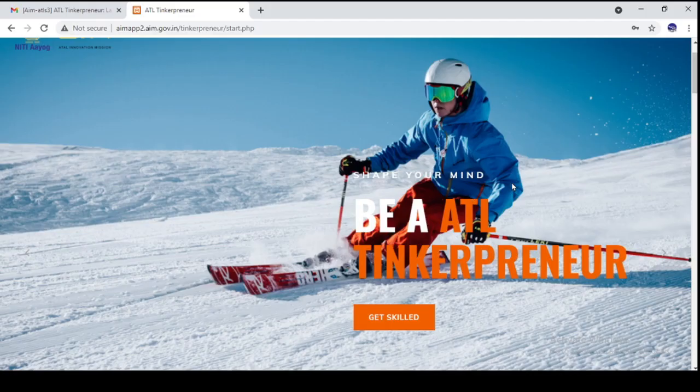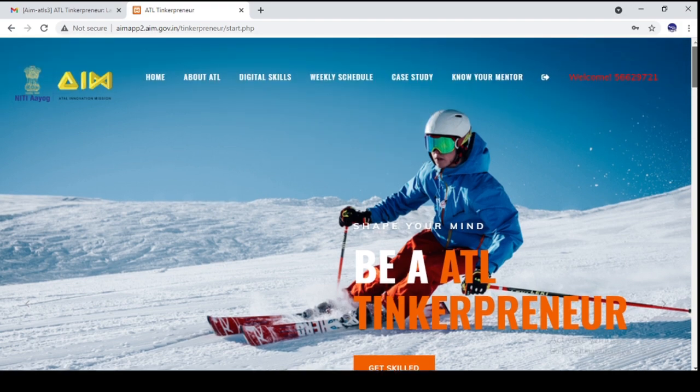I have tried a lot but could not log in from the mobile, so I switched to desktop. Here also you can see, my main objective is to show you how this website works. After giving my email ID and password, this is the screen you will see. This is the ATL Innovation Mission logo, and these are some tabs, I mean menus.